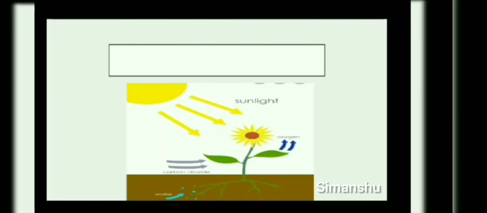As you can see in the given diagram, the plant is absorbing the sunlight. In the presence of that sunlight only, carbon dioxide and water absorbed by the plant are utilized to provide food to the plant, and it provides oxygen to the surroundings also.